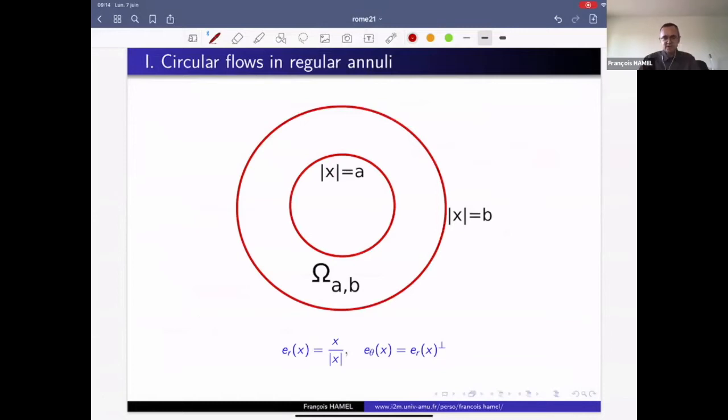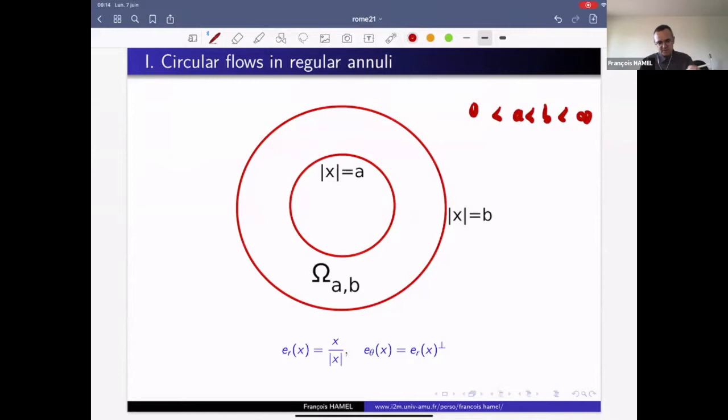Let me first focus on the case of a regular annulus, which is a domain in the plane between two concentric circles of radius a and b. So a and b are fixed positive real numbers.